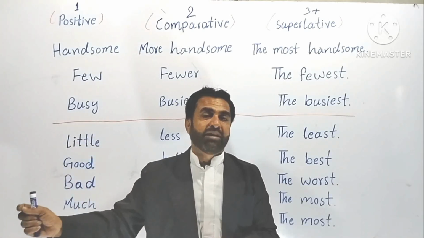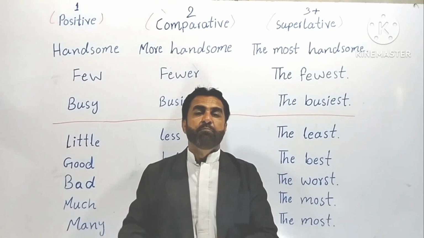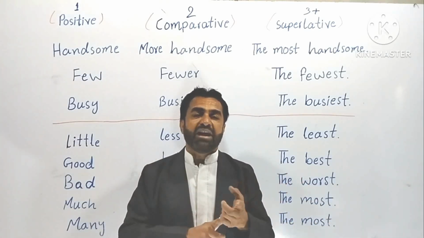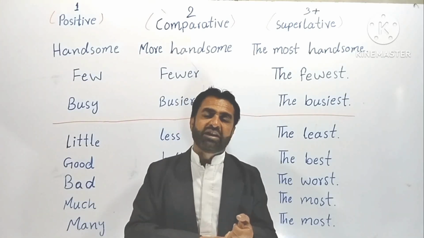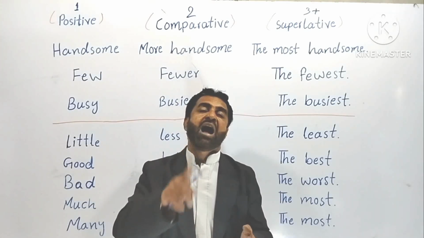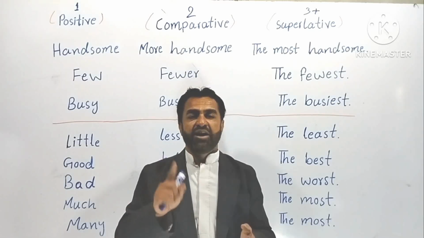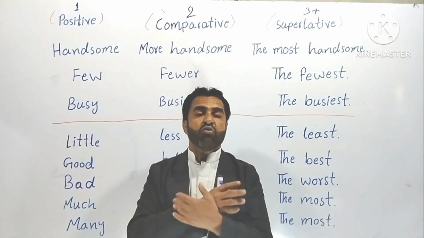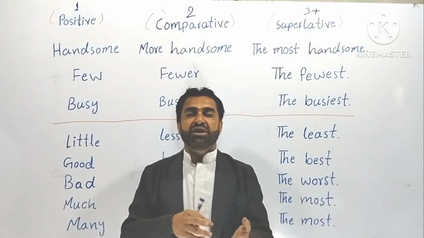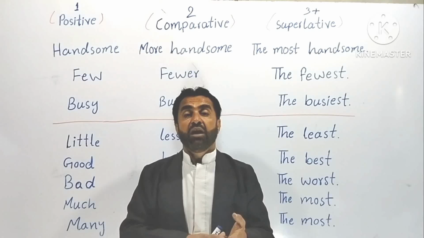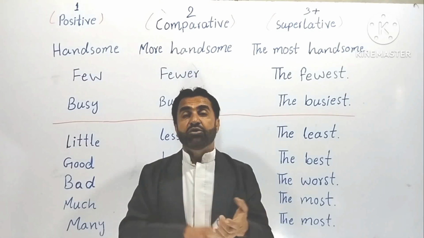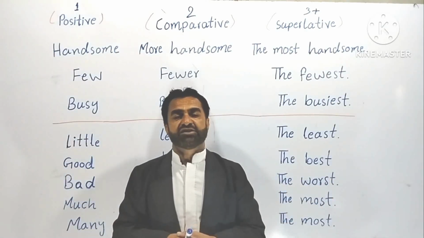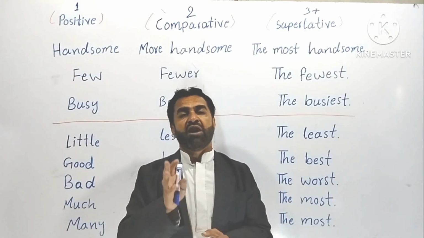It will be available in the positive degree, but you cannot use it and you will never find it in the comparative degree and superlative degree, but rather you will find I in place of Y. Understood? But not only this word, there are many more words. For example, you can say busy, sunny, or lucky and funny, many more adjectives like this that end with Y.